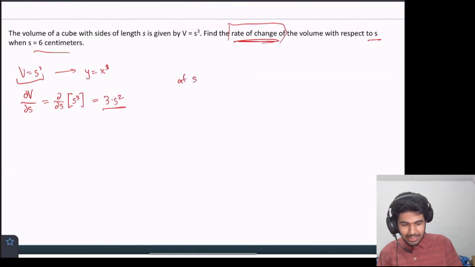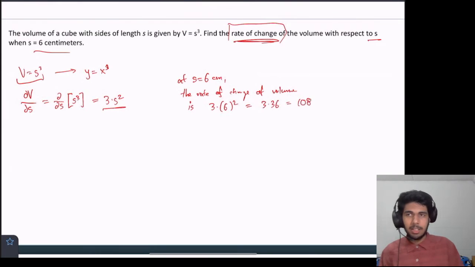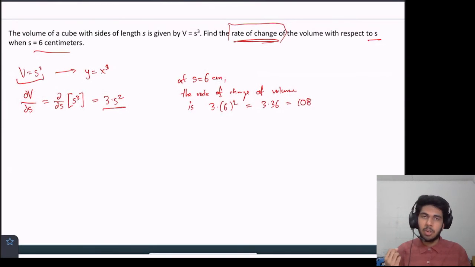At s equals 6 centimeters, the rate of change of volume is 3 times 6 squared. And that's equal to 3 times 36, which is 108. So what are the units on this? Well, we're studying volume, right? So we're changing the volume. So the unit should be cubed.